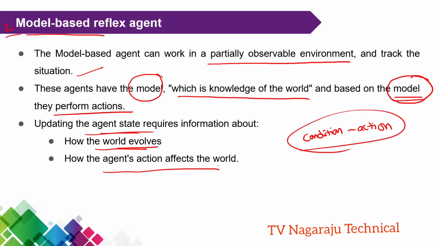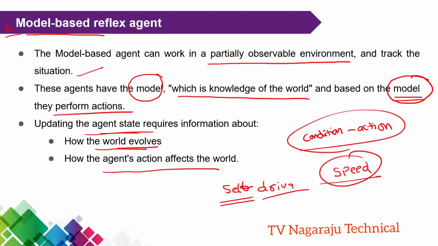What is the most popular example? A self-driving car. Based on the obstacles, speed adjustments happen. Now you got the point? They prepared a model, so based on the situation, if obstacles occur, speed is decreased. If there is no obstacle, speed is increased.